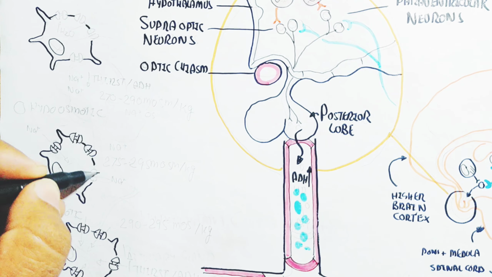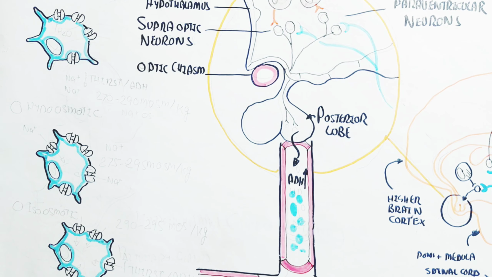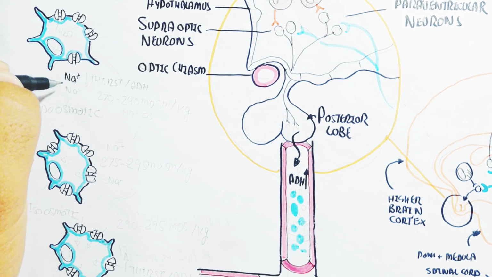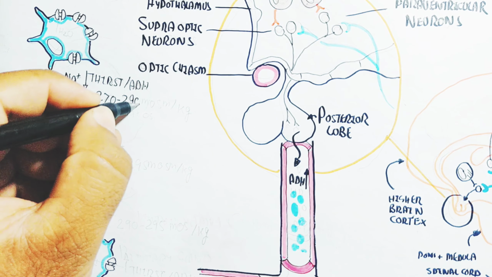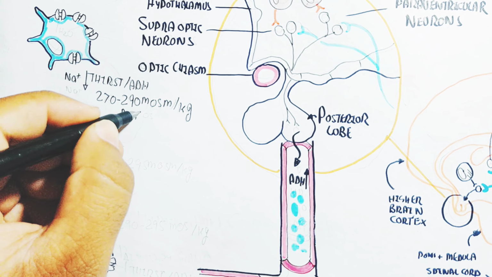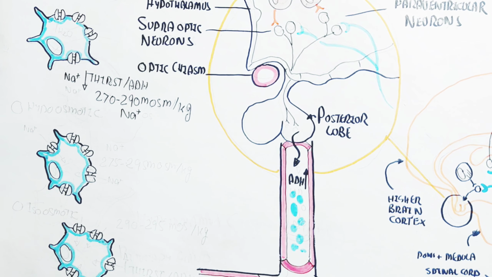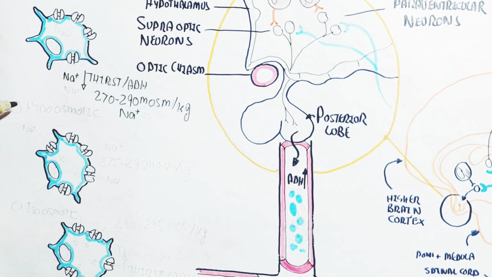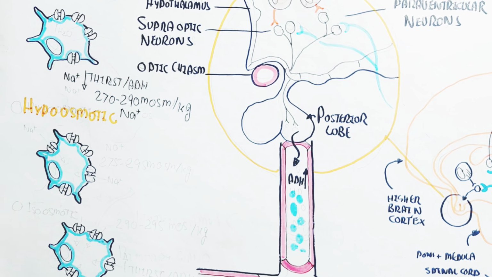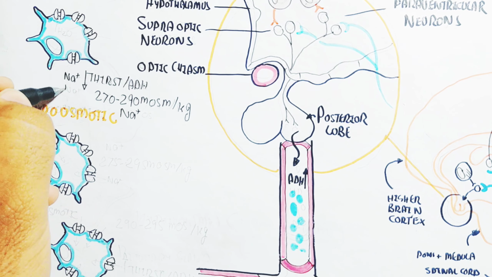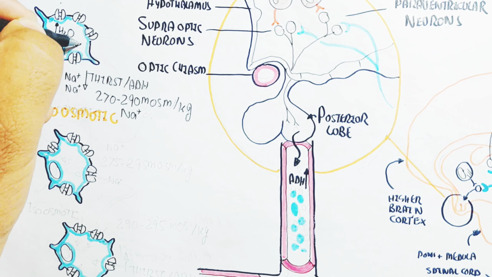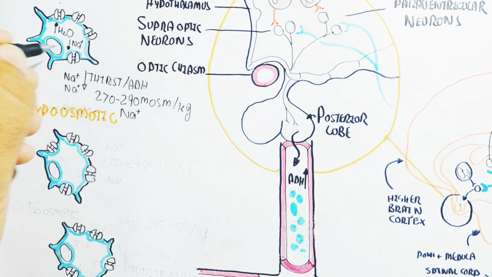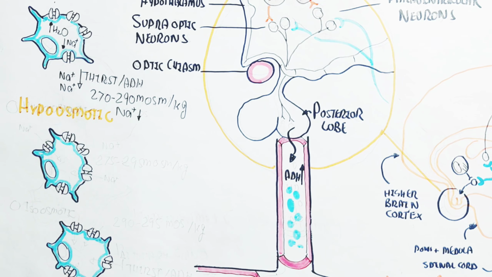Now we will understand the osmoreceptor cell. Whenever the sodium decreases, sorry, the thirst and antidiuretic hormone will be decreased. In this way, it is 270 to 290 milliosmol per kg. The sodium will be decreased, so the solvent will increase while the solute decreases, for example, for your understanding. So in this way, you will not be thirsty.